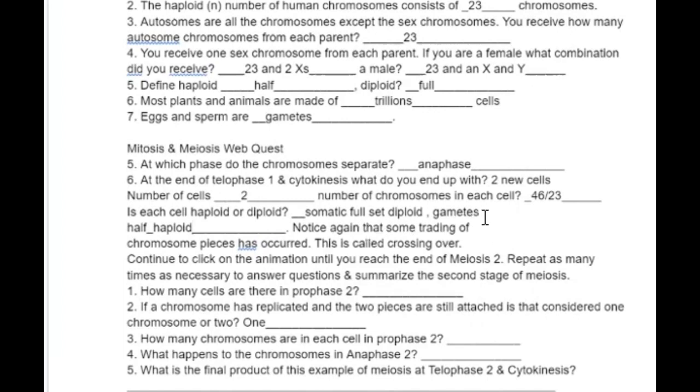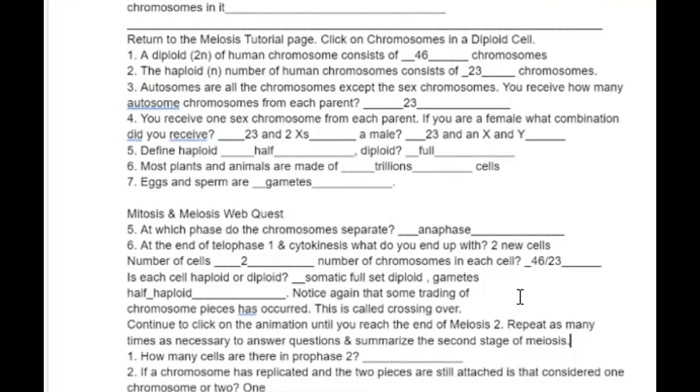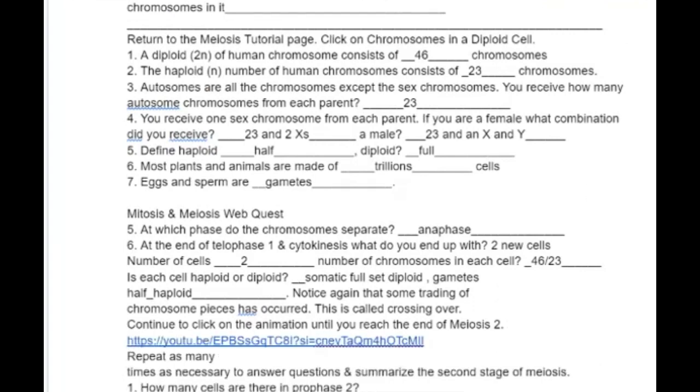Notice again that some trading of the chromosome pieces has occurred. This is called crossing over. All right, you can click on the animation that you'll receive at the end of mitosis to repeat as many times as you need to answer the question. We're going to finish this, but 2 new haploid cells. Okay, so we'll answer these other two. We're going to be looking at prophase 2 and anaphase 2. So now I'm going to look at my animation.